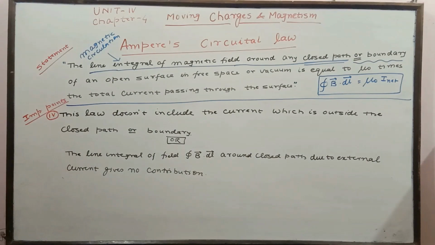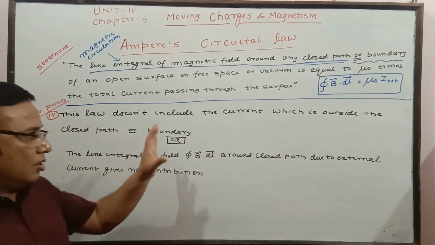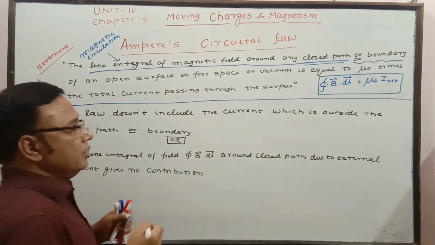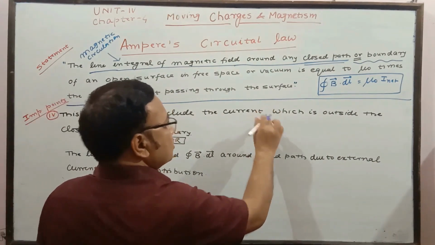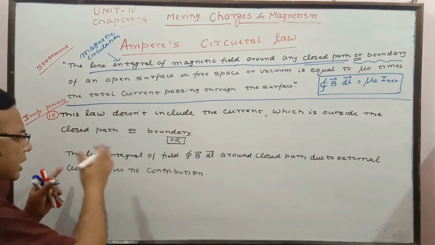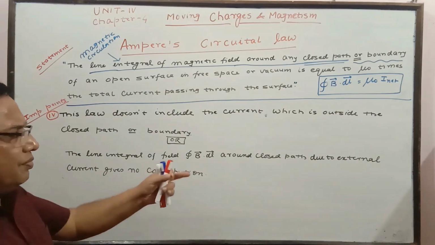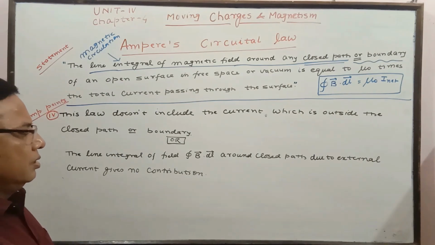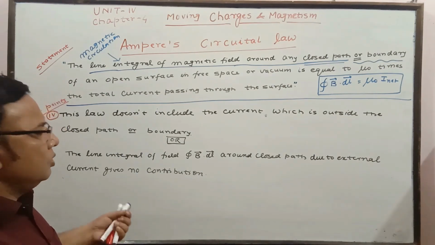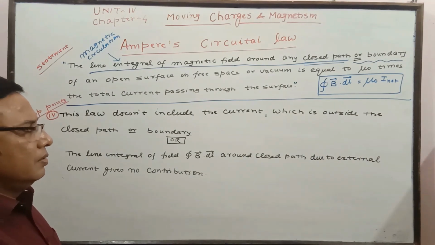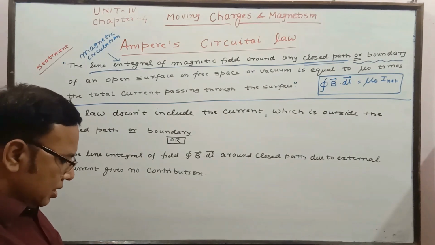Next important point. This law does not include the currents which are outside the closed path or boundary. In other words, you can say the line integral of the field around a closed path due to external current gives no contribution. So we are not going to consider the external current over there.